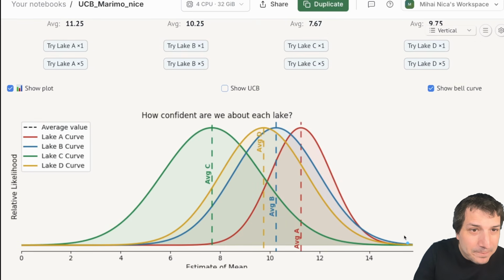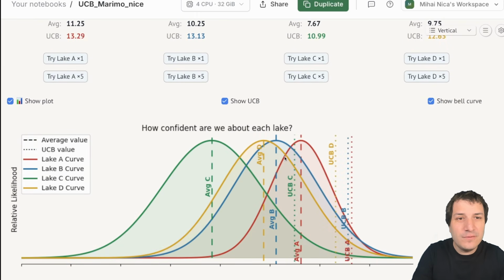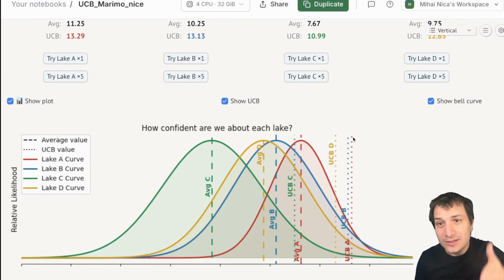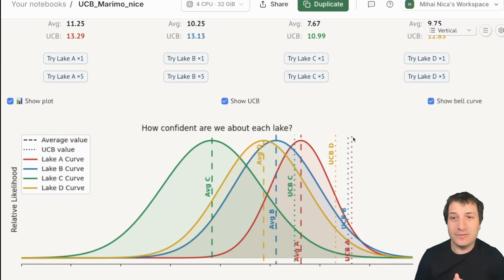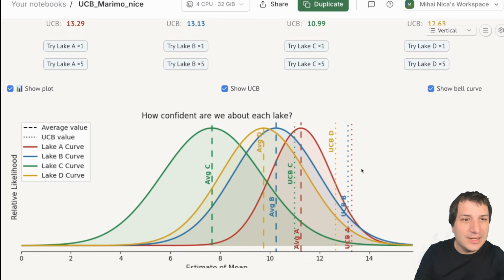Okay, and now they're all kind of looking similar. To break the tie, I'm going to finally show you this UCB. I'm going to select this button called Show UCB. And what this does is it takes each of these bell curves and it draws a line about halfway into the bell curve. So this is sometimes called the upper confidence bound, or the UCB. The upper confidence bound is the line in the bell curve that captures a certain percent of the volume above it. In this case, I think I did 90%. So 10% of each bell curve is above this UCB.